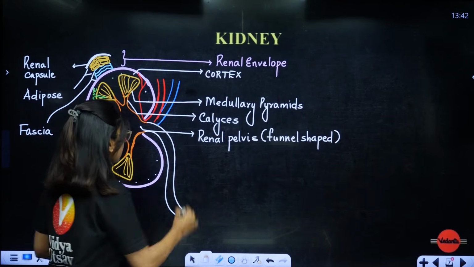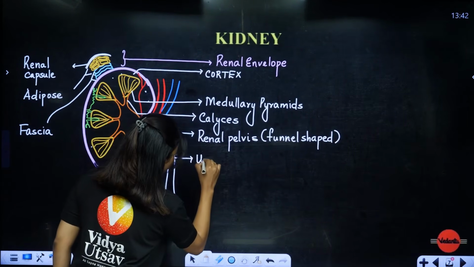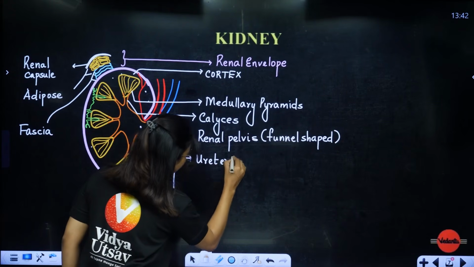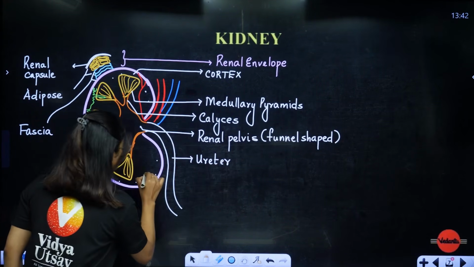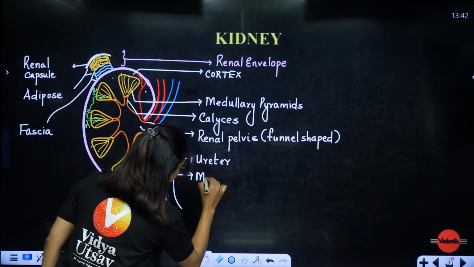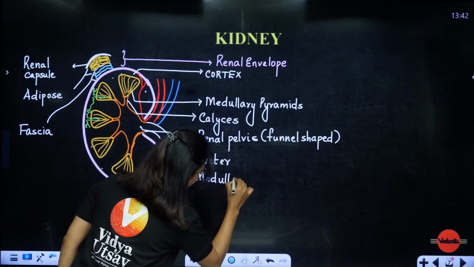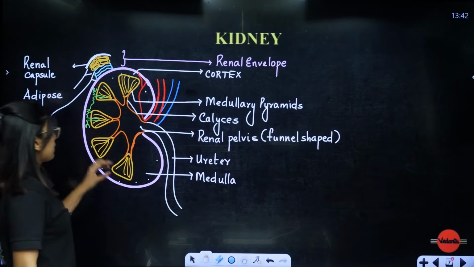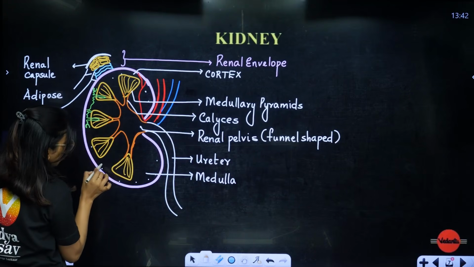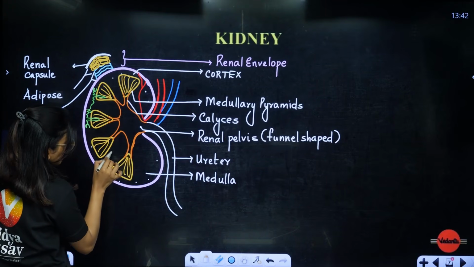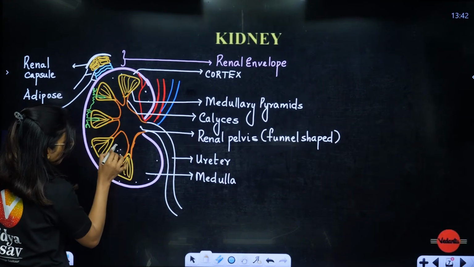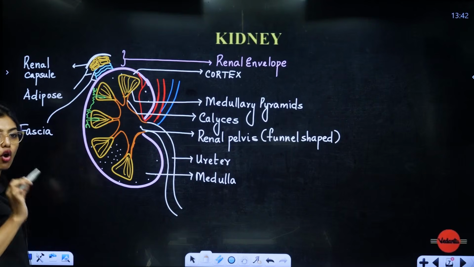Now this renal pelvis is going to open into the ureter. No one will have any doubts about this. Now students, this region is called the medulla region. One more I have to give you: from the cortex, certain structures will move towards the medulla. This is called the column of Bertini.